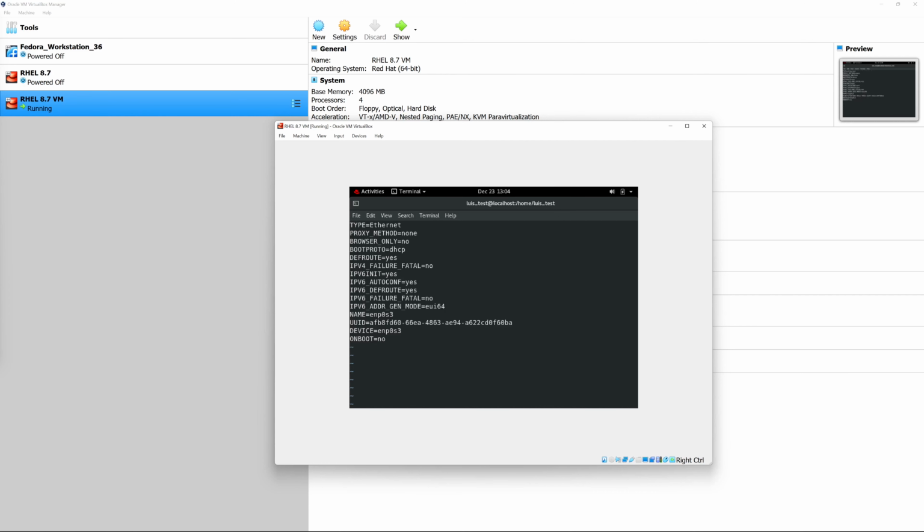And now that we're in the file, we're going to use VI, which is the editor, in order to make our way to the bottom of the file where you see ONBOOT=no, and we're going to change ONBOOT=no to ONBOOT=yes. And so utilize the Vim cheat sheets in order to help you to make those adjustments if you're not familiar with using VI. So we're going to go ahead and make the adjustments, and we're going to save.